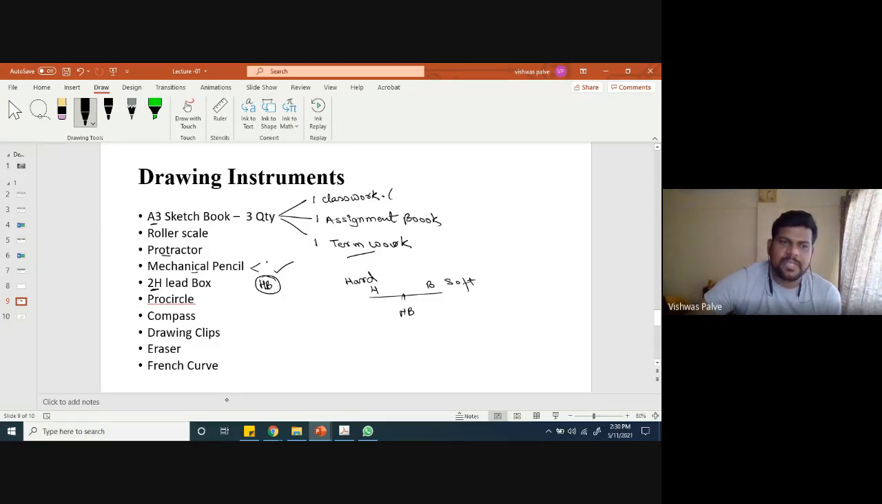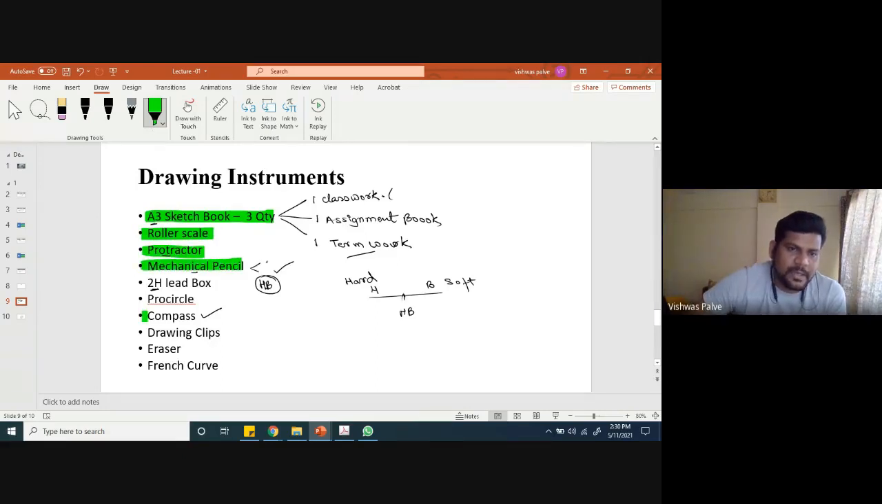Then the mini circle drawing tool: if it is available you can purchase it, or you can skip this part. Yes, we require the compass to draw circles. This is a must. The must-haves are the sketchbook, roller scale, protractor, pen pencil, and compass. Yes, the eraser we require, and the French curve we require.